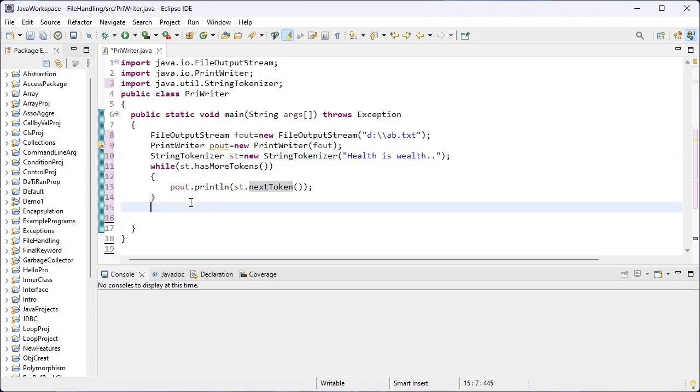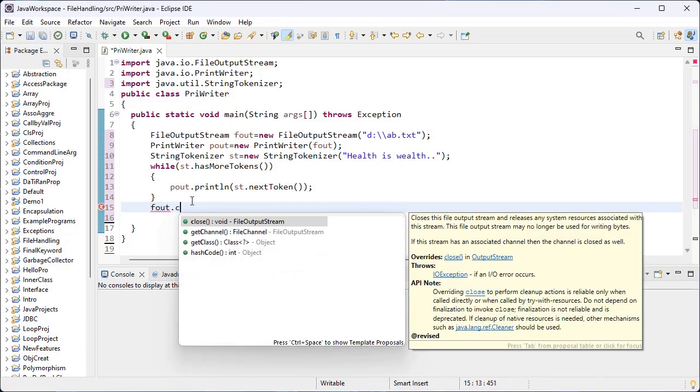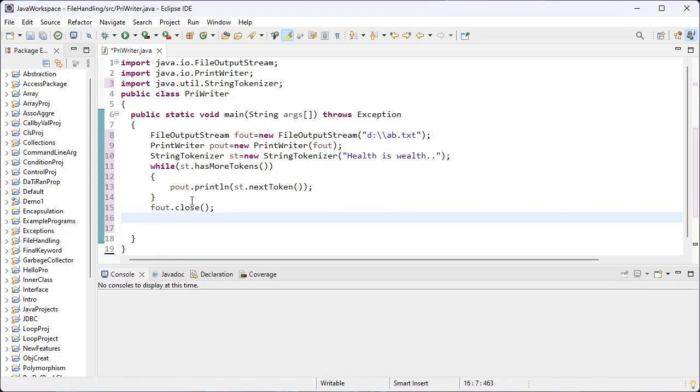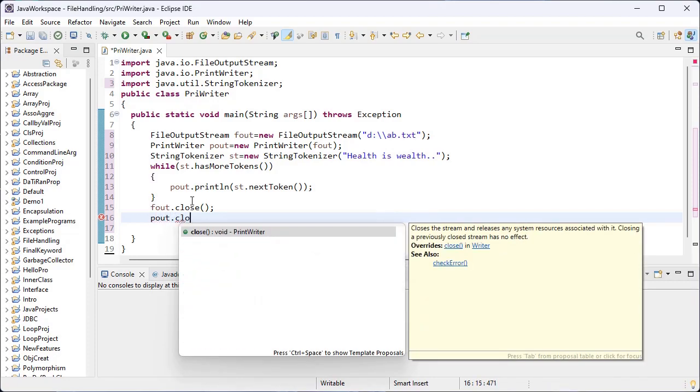And finally we have to close fout, the object for FileOutputStream, and pout, the object of the PrintWriter class. We have to close these two objects in order to avoid corruption.